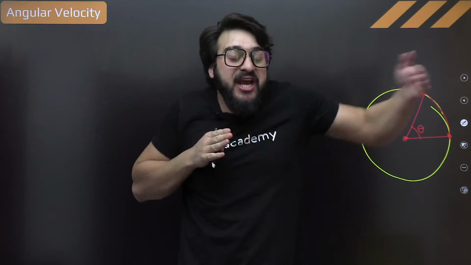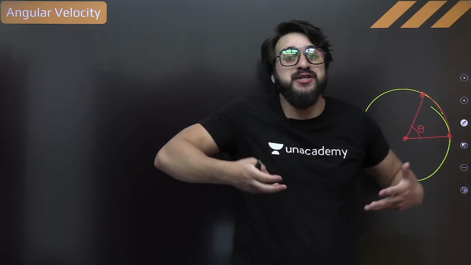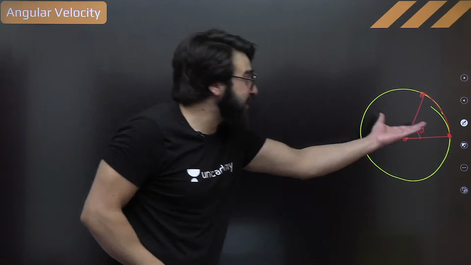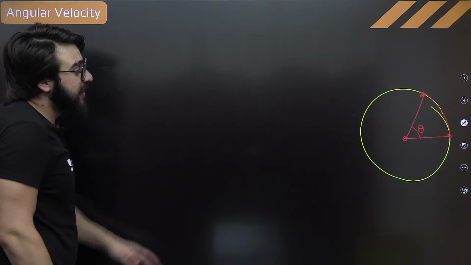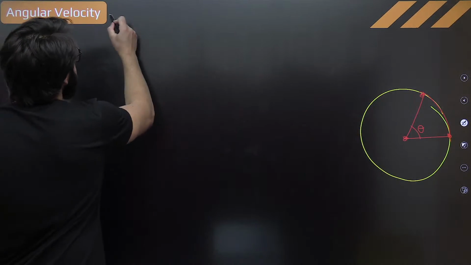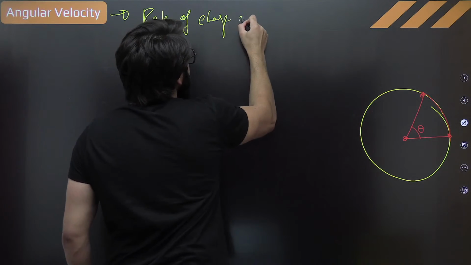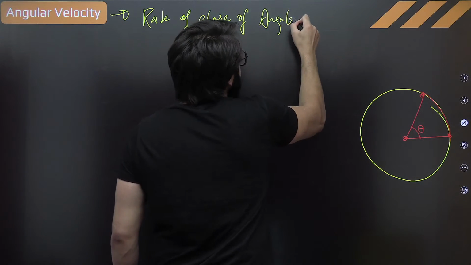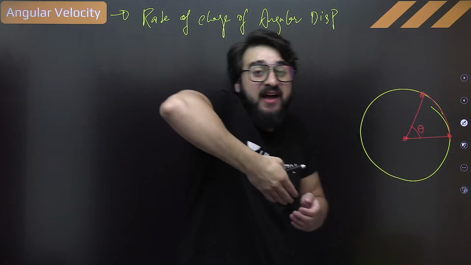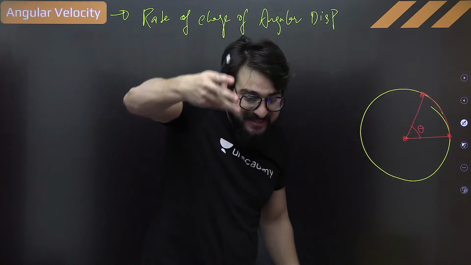Like in linear motion, a change in displacement means you are traveling, you have some velocity. Over here, when you are cutting this angle, you are changing the angular displacement. So that is angular velocity: in simple words, the rate of change of angular displacement. With what rate is angular displacement changing? The faster it is cutting the angle, the more the angular velocity. The slower it is cutting the angle, the less the angular velocity.